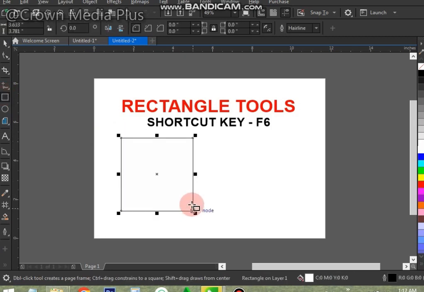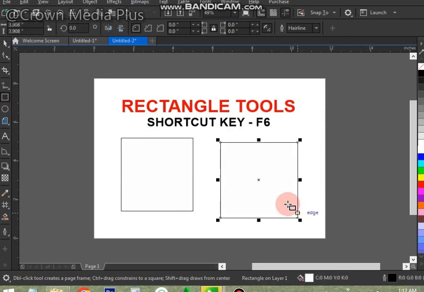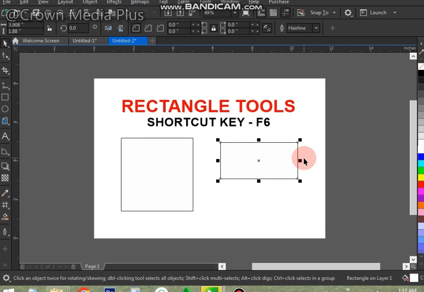In this tutorial, we'll review two CorelDraw tools for drawing squares and rectangles, the rectangle tool and the 3-point rectangle tool. What is the function of the rectangle tool in CorelDraw? CorelDraw lets you draw rectangles and squares.